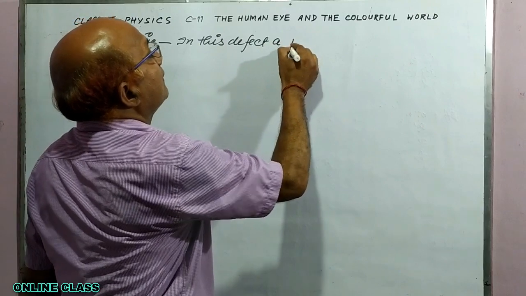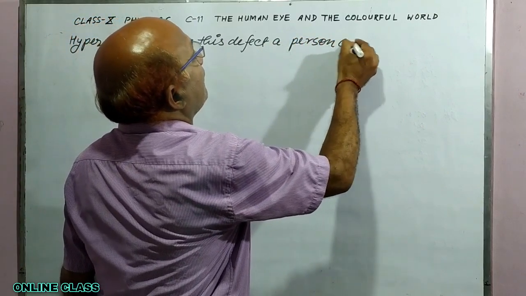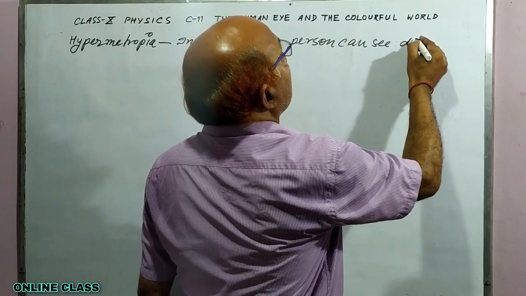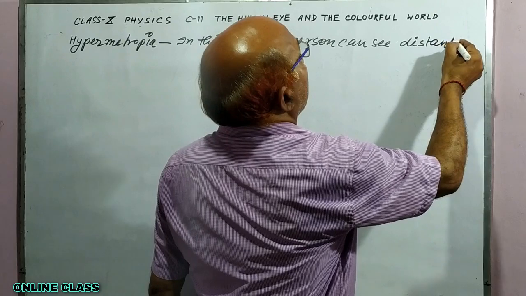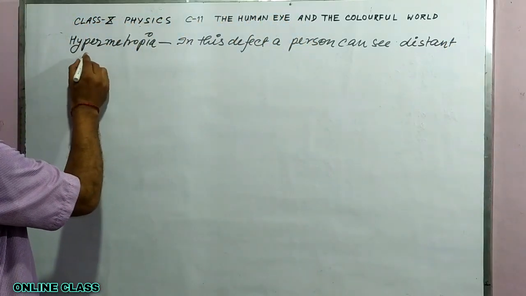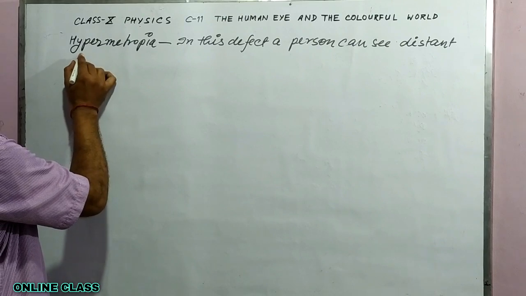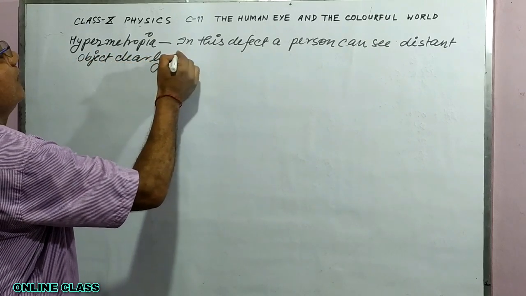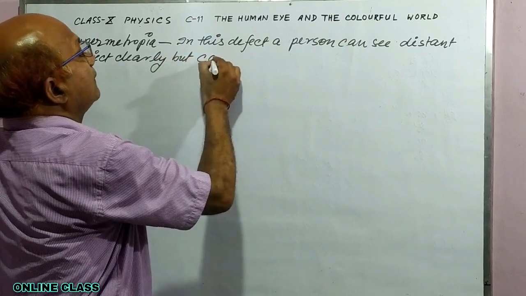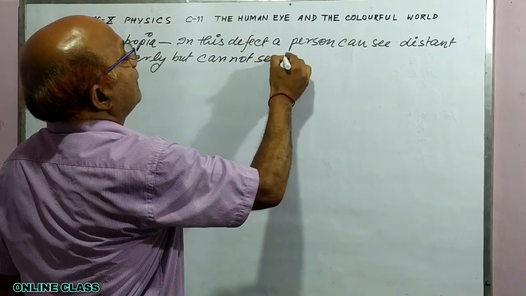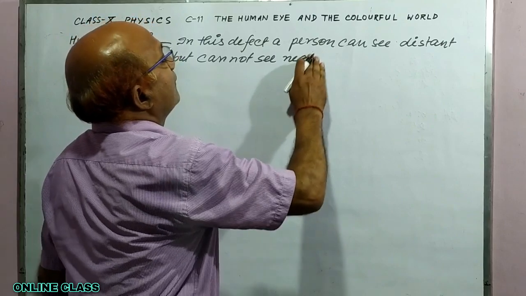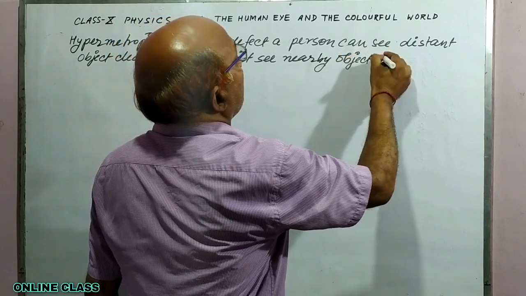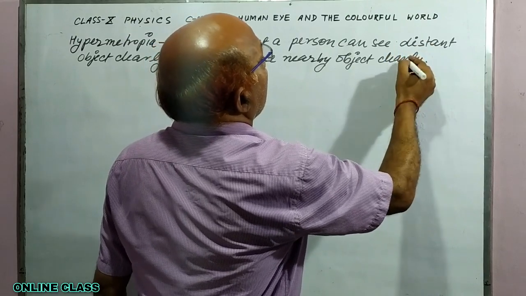A person can see distant objects clearly but cannot see nearby objects clearly.